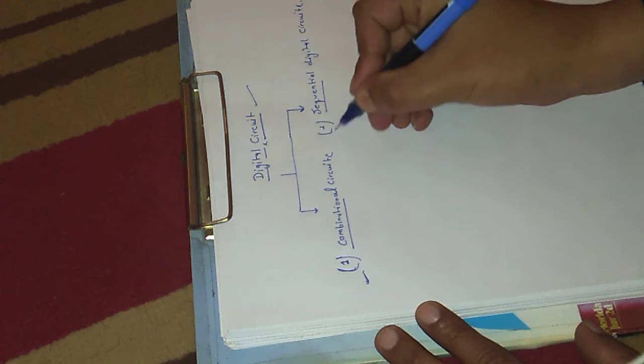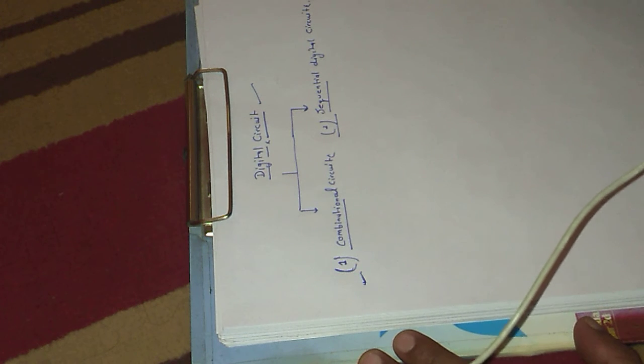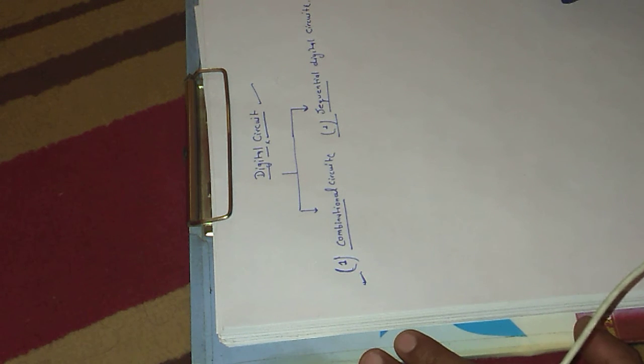Now we will go for the sequential digital circuits. In sequential digital circuits, the output depends not only on the present input variables but also on the present state as well as the last value of the output. So we can also say that sequential digital circuits are the circuits in which the output depends on the current values of the input as well as the last value of the output.